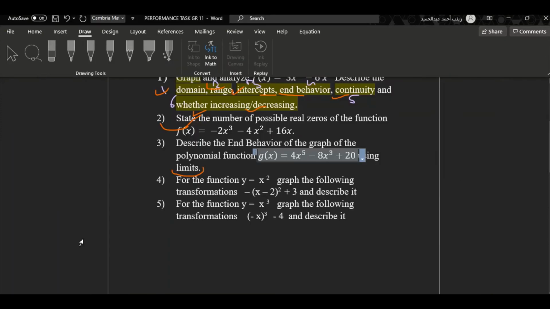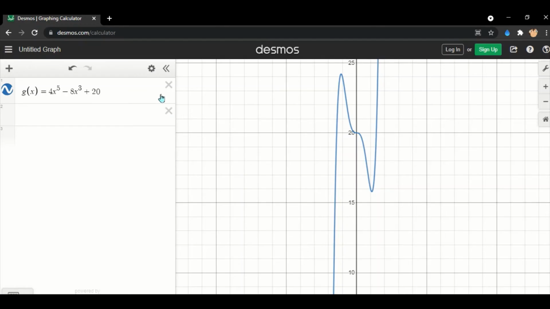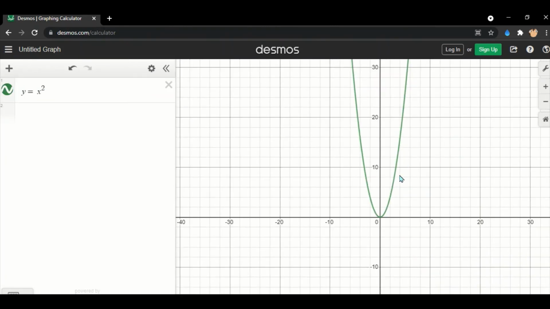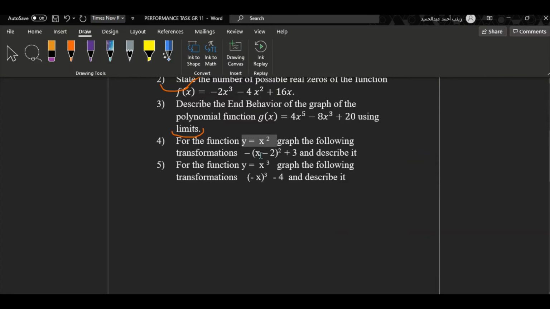For the function y equals x squared. So first of all, it's better to graph y equals x squared. So yep, this is our function, our original function. Okay, and now we will modify it. We will add transformations.